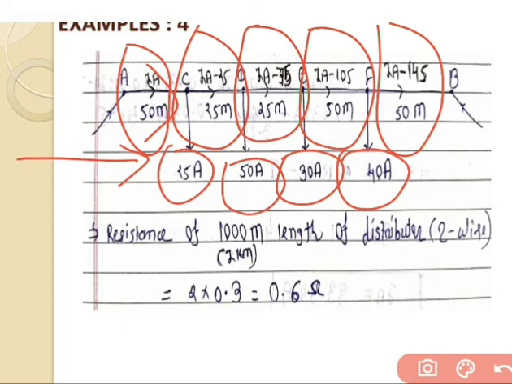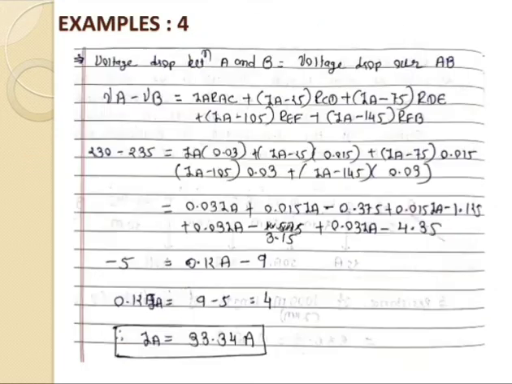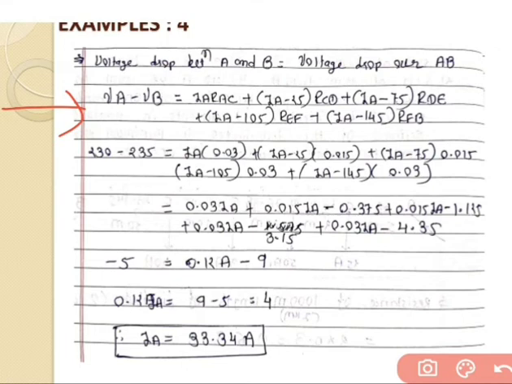So here I just put the value of current for the individual section, because we have the equation VAB is equal to VAC plus VCD plus VDE plus VEF plus VFB. Then VAB is equal to VA minus VB, then VAC is equal to IAC into RAC, and directly I have put the value of IAC is equal to IA over here.